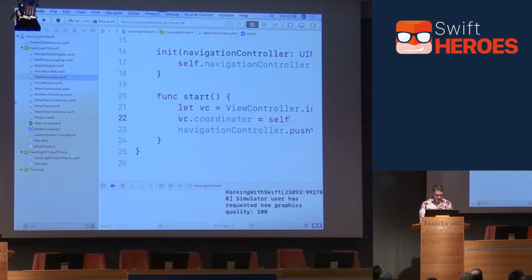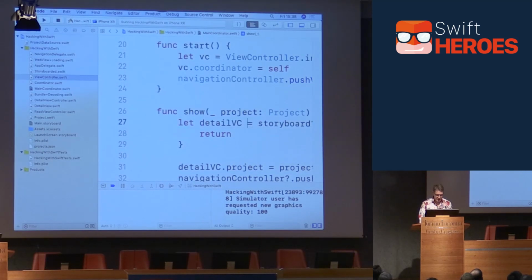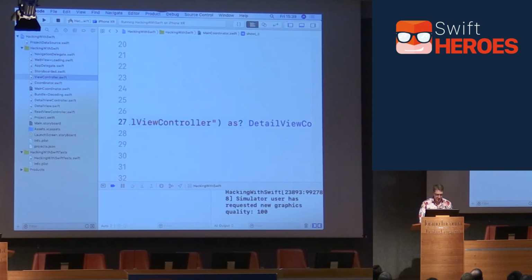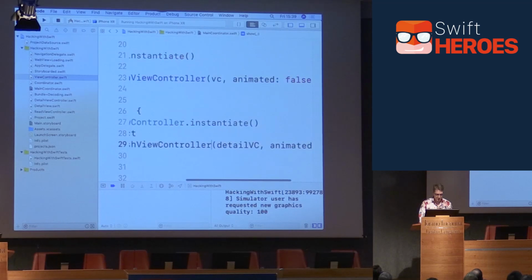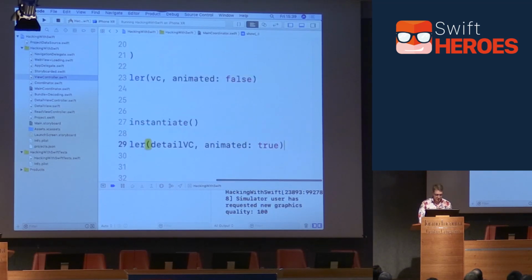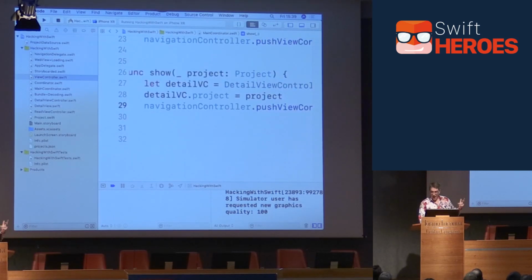Back in the coordinator, let's make that method now real fast. func show(project: Project), returns nothing, paste it in there. We can simplify this code just slightly, get rid of that, get rid of all this stuff here, use instantiate instead, much nicer, boom, boom, and that is no longer optional. Love removing optionality, me, it's fantastic. Okay, fantastic. And you do the same thing again for the other view controller as well. I would love to show you more. I am sadly out of time, so I'm going to whiz back to my slides real quick, because otherwise it'll be stuck.